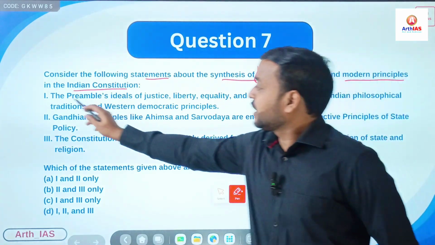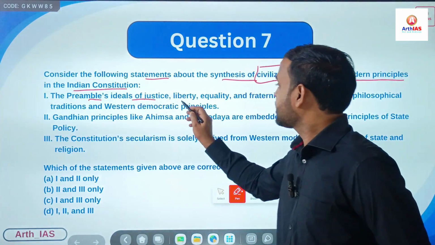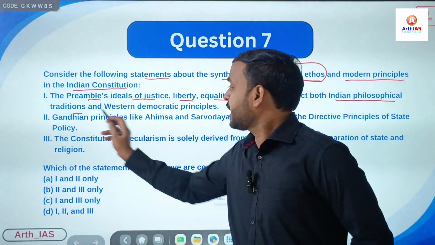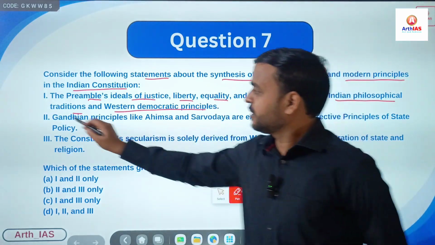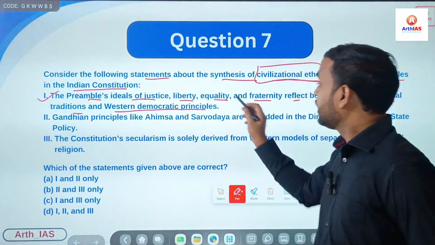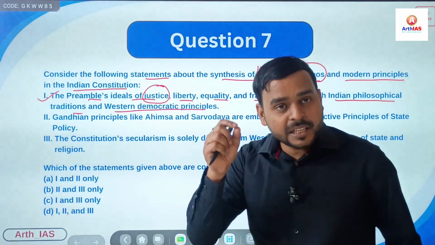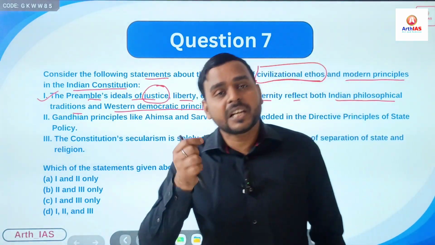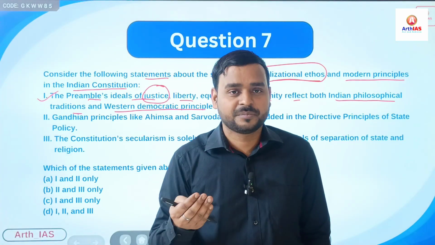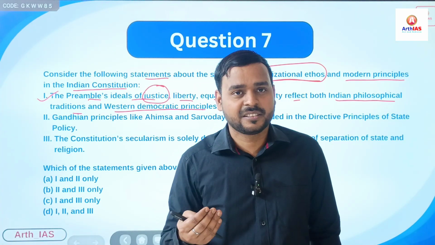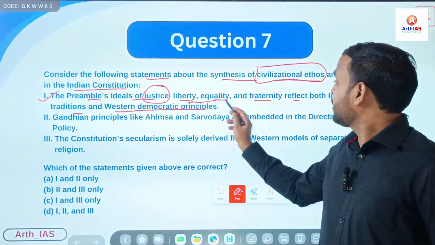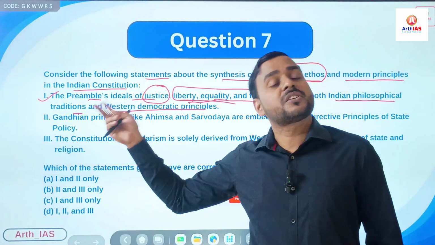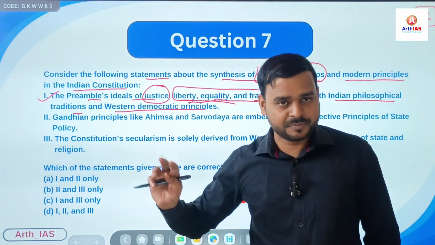So first is the preamble's ideal of justice, liberty, equality, and fraternity reflects both Indian philosophical tradition and Western democratic principles. Obviously, correct. For example, justice in Indian civilizational ethos, there is a concept of dharma, nyaya, right, justice. Liberty, equality, fraternity are Western concepts, right? So it is a combination of both Indian as well as Western concepts.